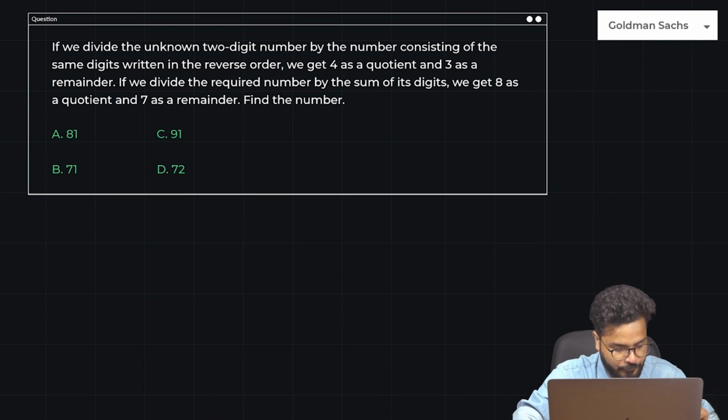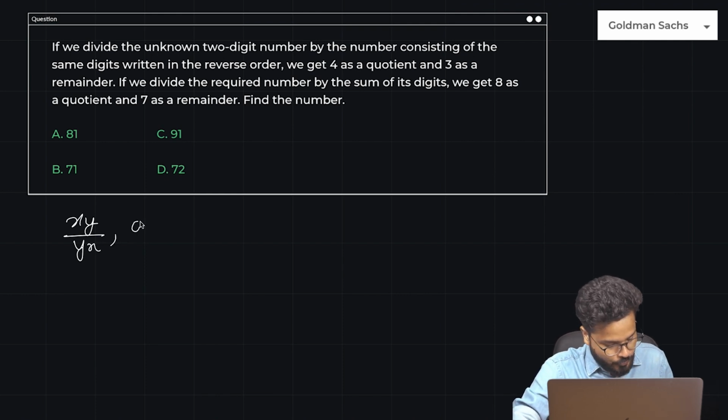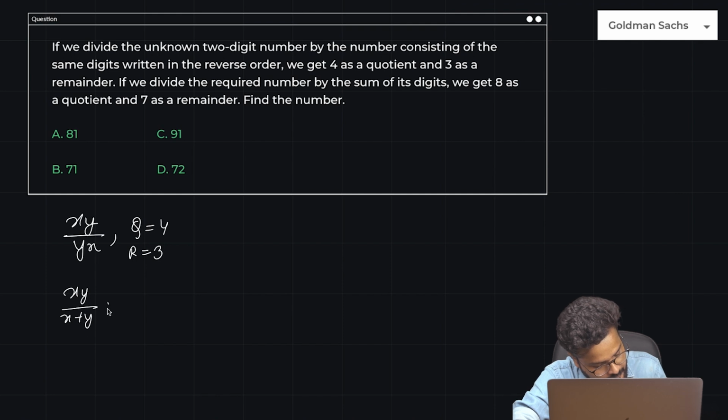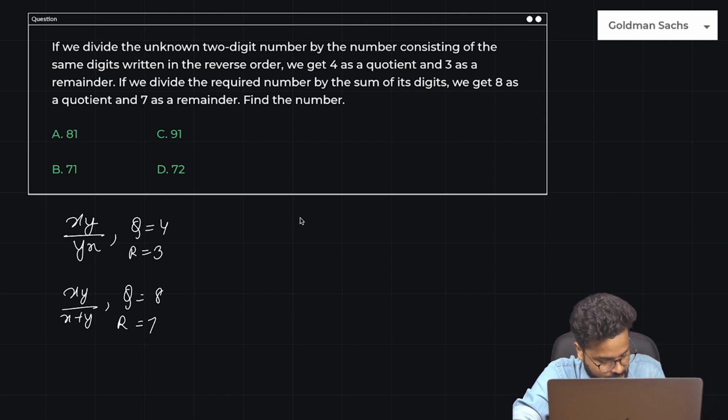Okay. If we divide the unknown two-digit number, let's say xy, by the same digits reversed, so yx, the quotient would be 4 and the remainder would be 3. And if we divide the required number by the sum of the digits, so xy divided by x plus y, the quotient would be 8 and the remainder would be 7. Now, guys, if I start solving this using equations, let's say the number was xy, I divide by yx, 4 is the quotient, 3 is the remainder.